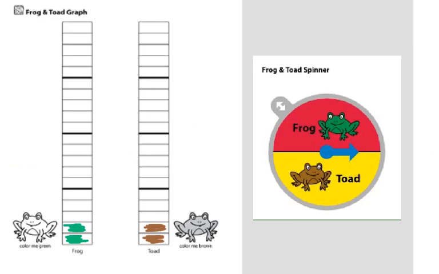Now let's look at our frog and toad graph. This month we are graphing frogs and toads. I'm going to spin my spinner and show you what I spin today. Today I spun another frog. So we're going to color another green piece on our graph.